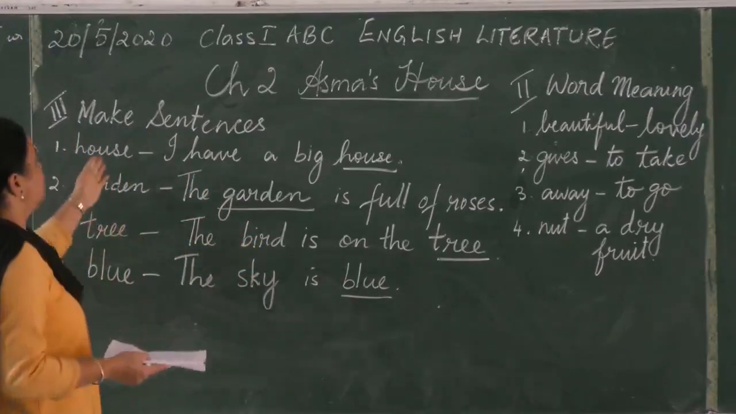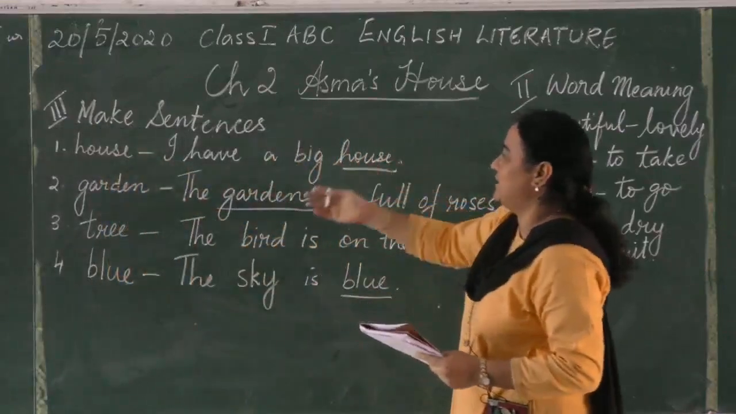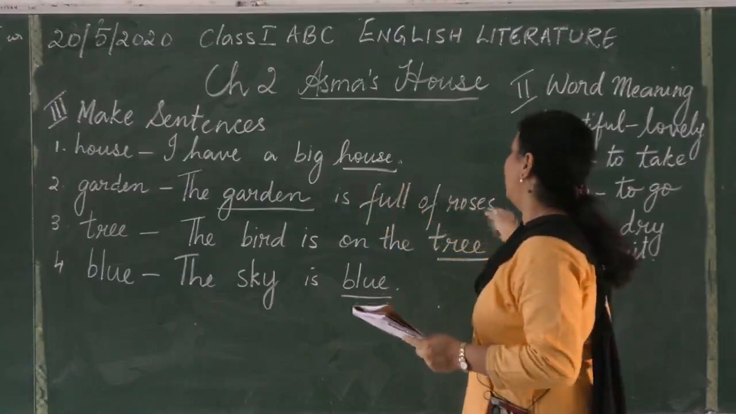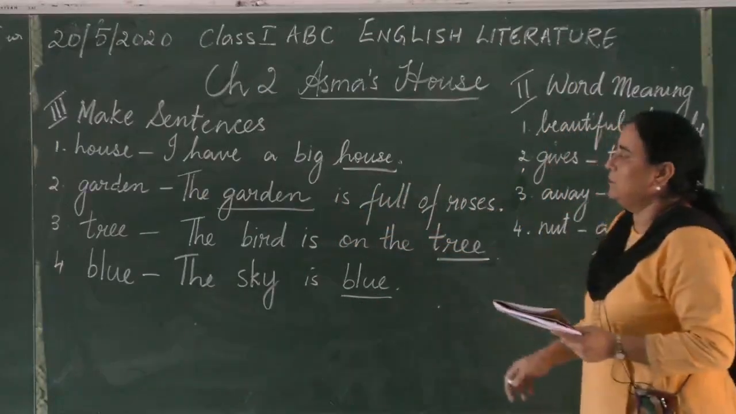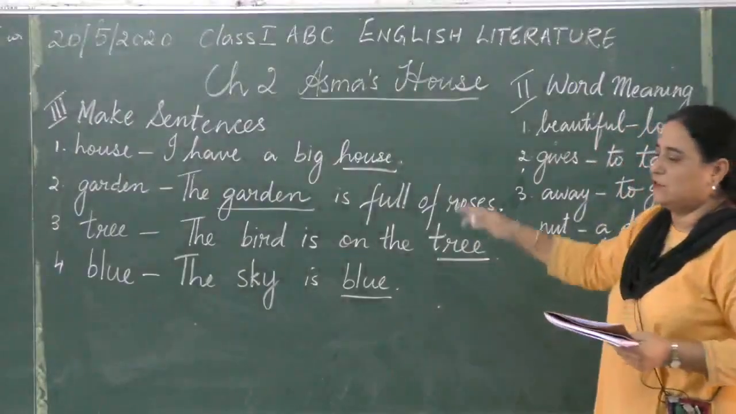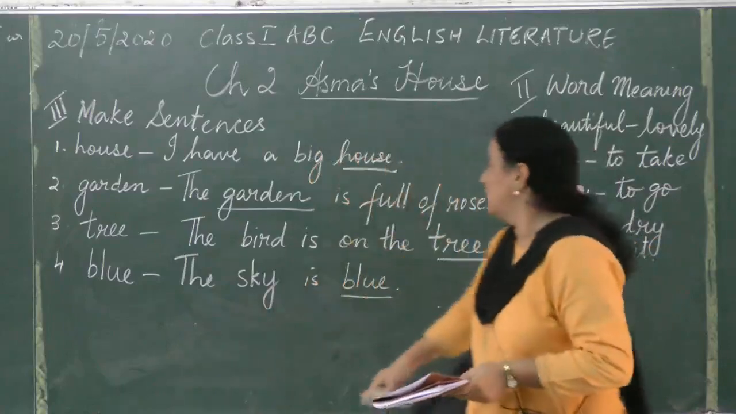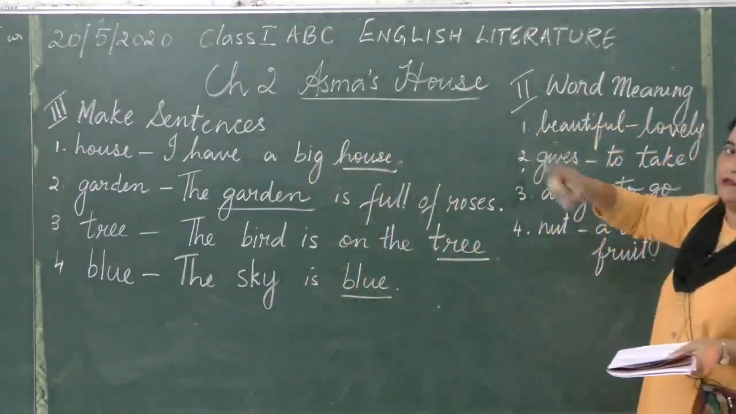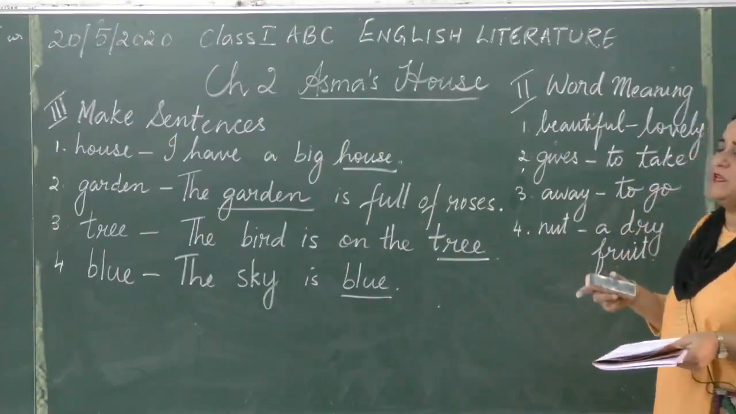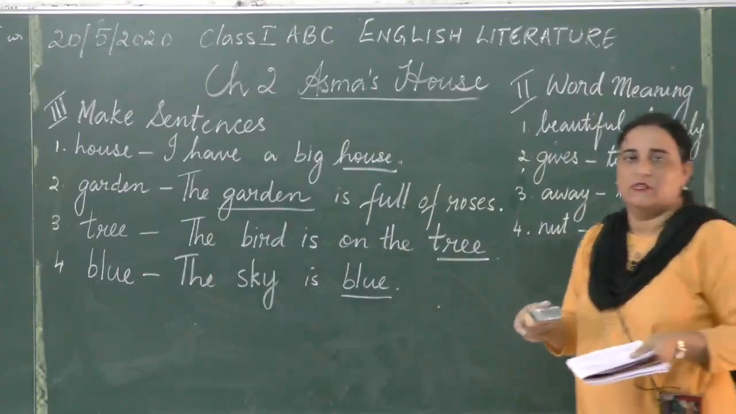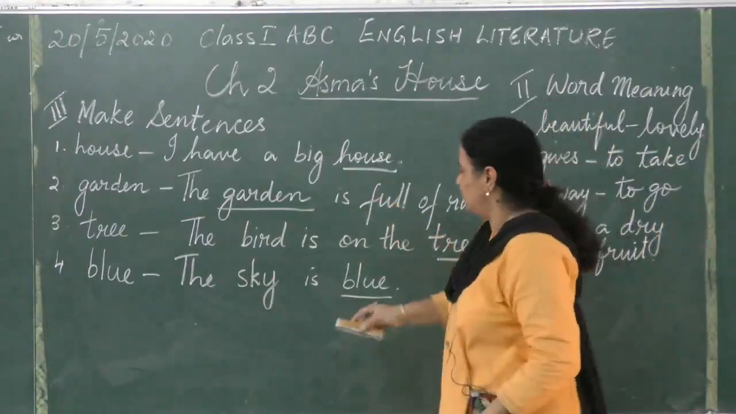So the first word is house. I have given you house. I have a big house. Garden. The garden is full of roses. Tree. The bird is on the tree. And blue. The sky is blue. So these are the 4 words that I have given you for the make sentences. You will do number 2 and number 3 on one page. Number 2 and number 3 should be done on one page. Otherwise you can do it on separate pages also. There is no problem.